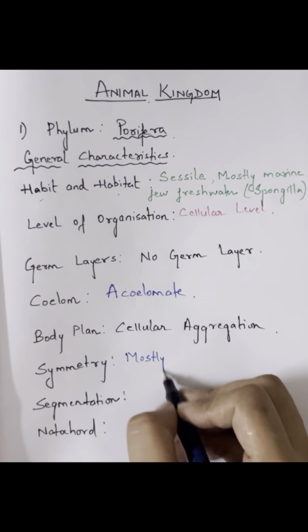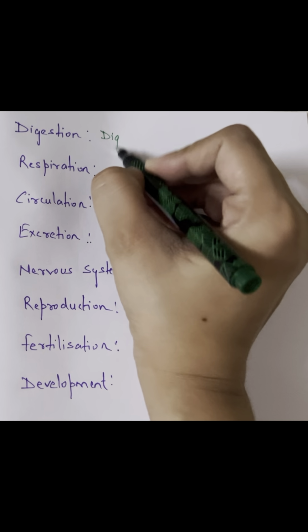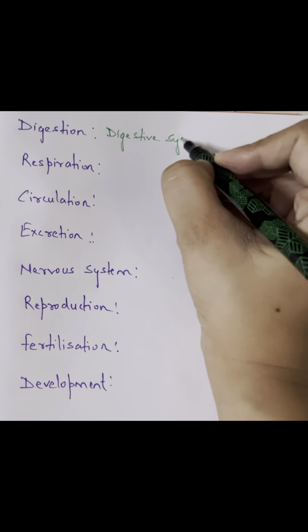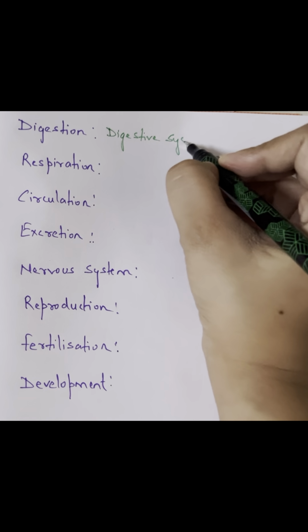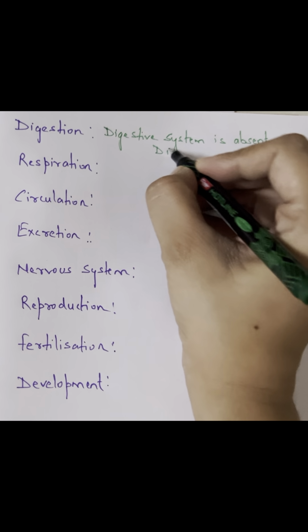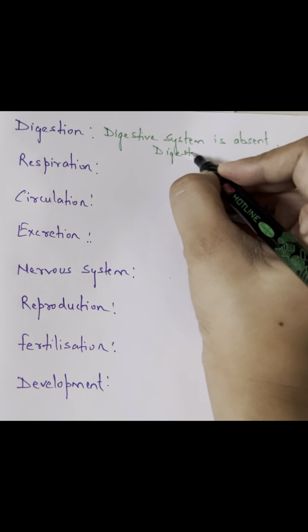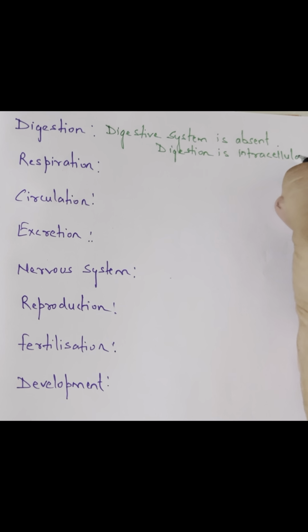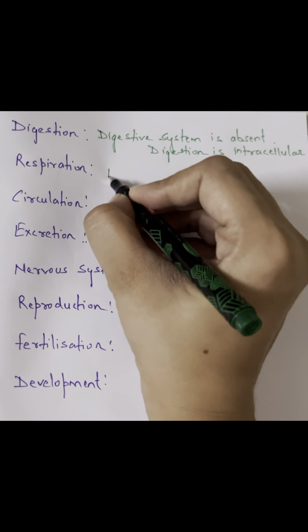Now, other characteristics like digestion. So, a digestive system is not there, but if a question asks what type of digestion is found in poriferans, then you will write intracellular digestion. The digestion is occurring inside the cell. It is not occurring outside the cell. Extracellular is not there, like is found in the human body, where there is extracellular digestion. Their digestion is intracellular.